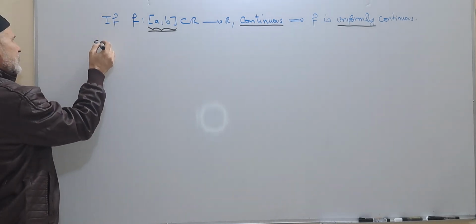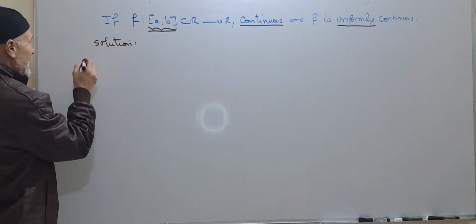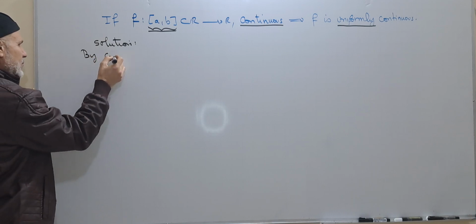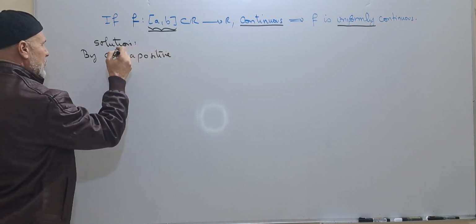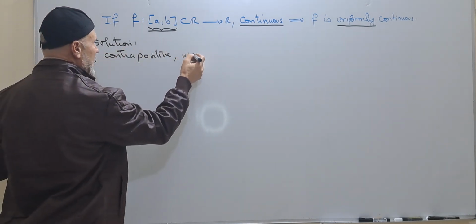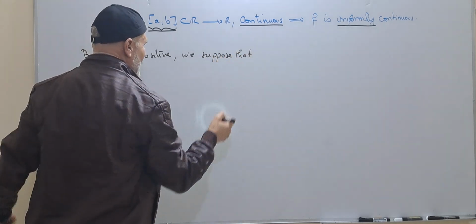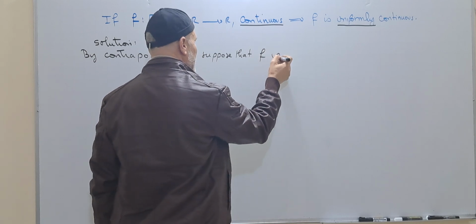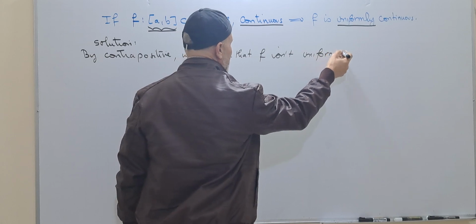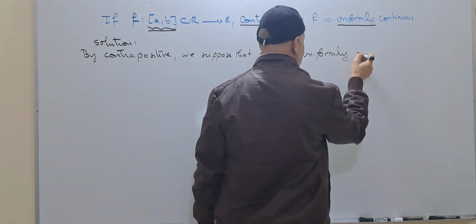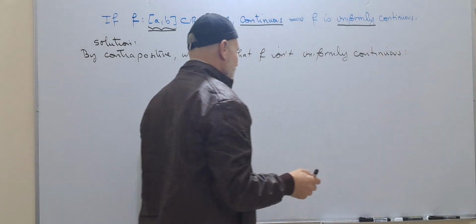Solution. By contrapositive, we suppose that f isn't uniformly continuous. This means that